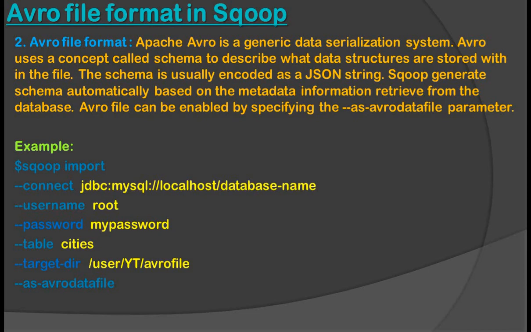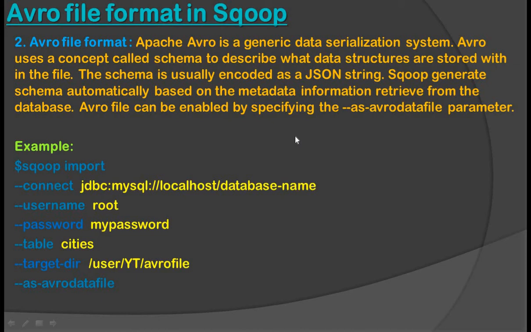The next file format is the Avro file format. Apache Avro is a generic data serialization system. Avro uses a concept called schema to describe what data structure is stored within a file. The schema is usually encoded as a JSON string. Sqoop generates the schema automatically based on the metadata information retrieved from the database.